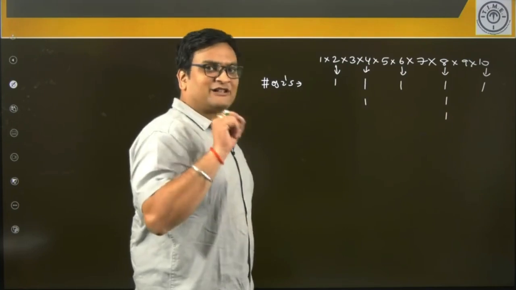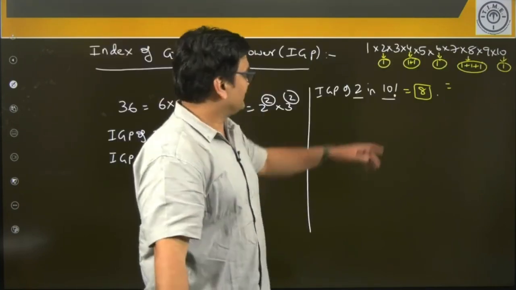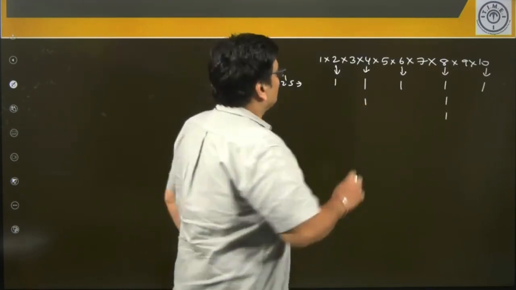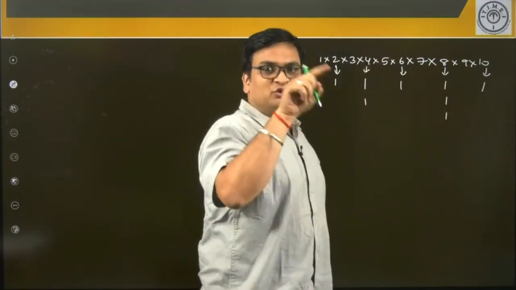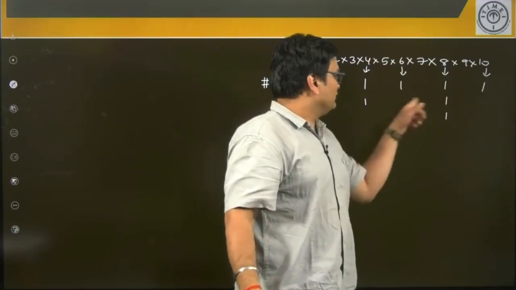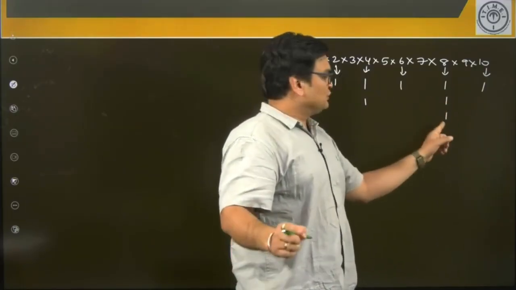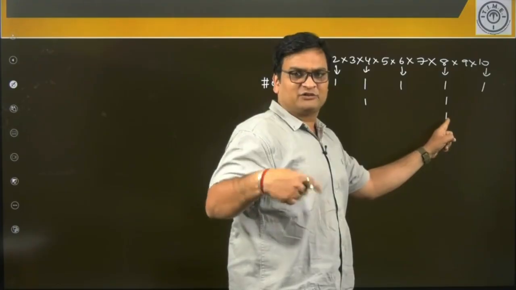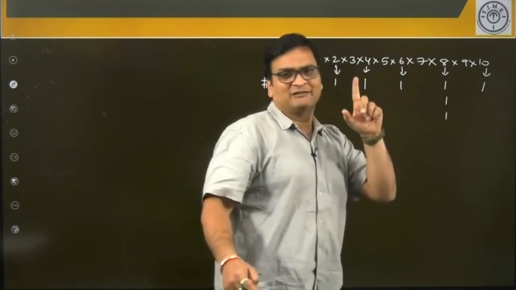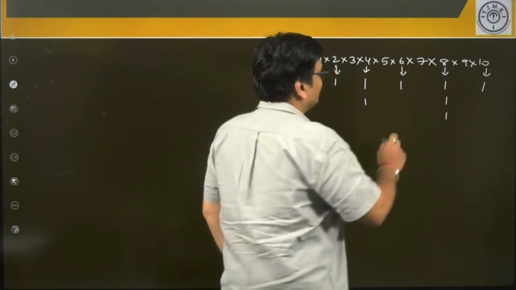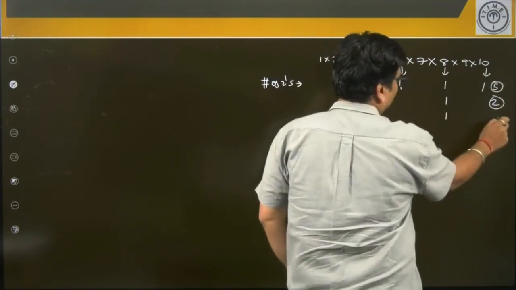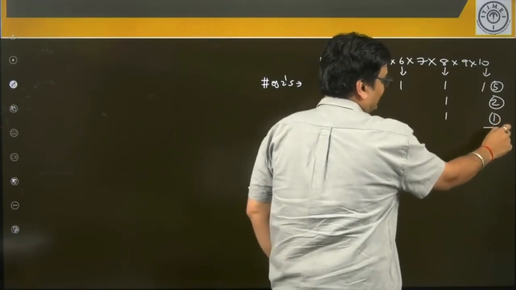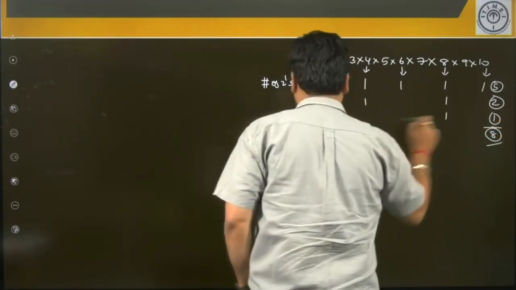So please see how we are counting the overall 8 that we got here, the answer. Overall simple 2's are 5 in number, then 2's which are hidden in 4's are 2 in number, and the extra 2's which are hidden in 8 is 1 in number. So my answer will be 5 2's here, 2 2's in this layer, and 1 2 here. So 5 plus 2 plus 1, my answer ends up being 8.